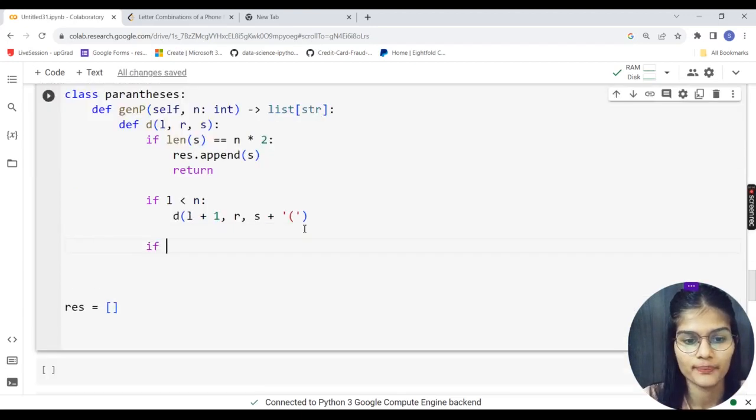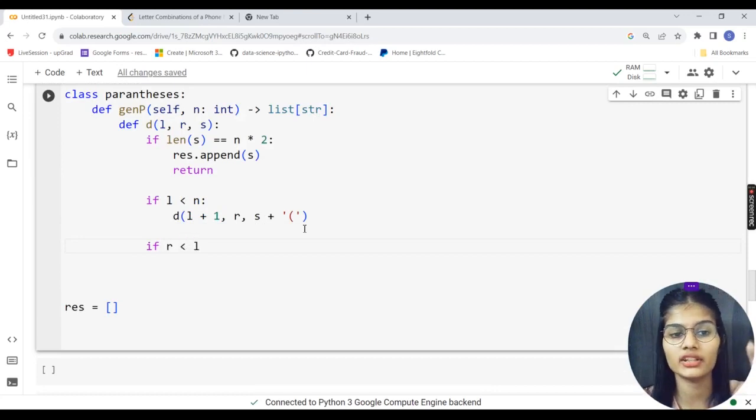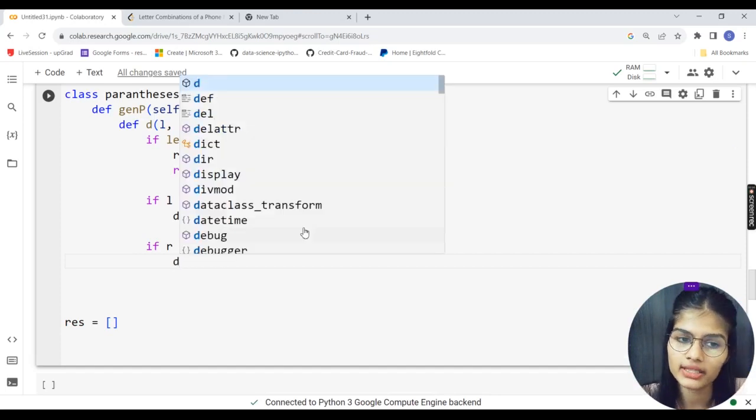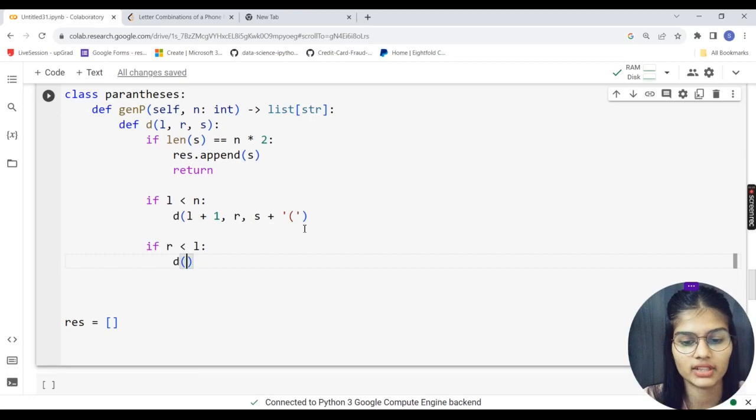Now, this time if the right is less than left, because if we are having more parentheses on the right than the left, right? It means that if the right side is having fewer parentheses than the left hand side, again I'll simply add the parentheses over there, as simple as that, as we have done last time.